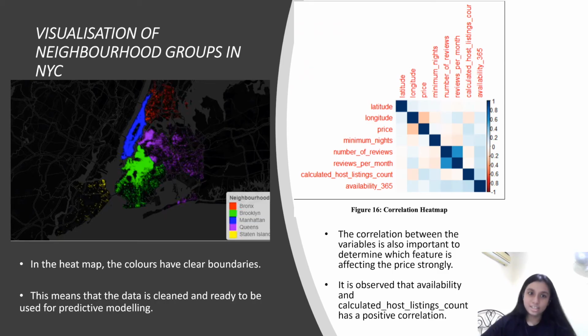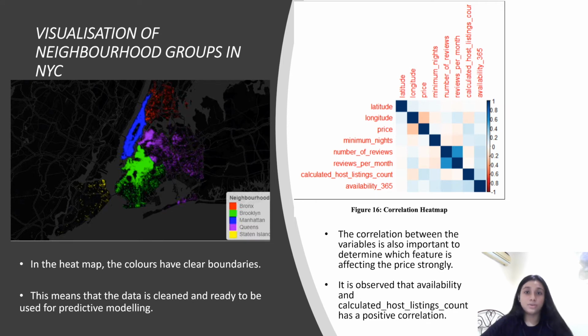The next visualization is for the neighborhood groups in New York City. Here we have a heat map that has been produced. From the heat map we can see that there are clear boundaries between each area: Manhattan, Bronx, Brooklyn, Queens, and Staten Island. This further justifies that the data has been cleaned and is ready to be used for predictive modeling. On our right side here we can see a correlation heat map.